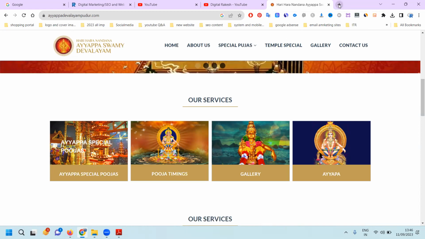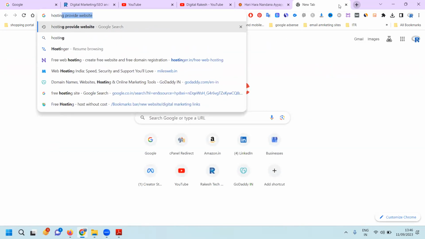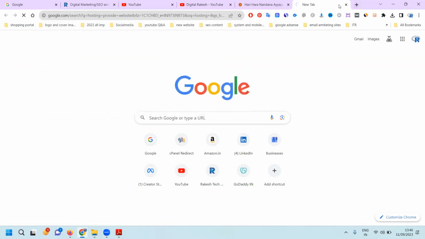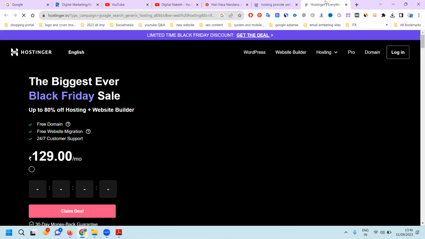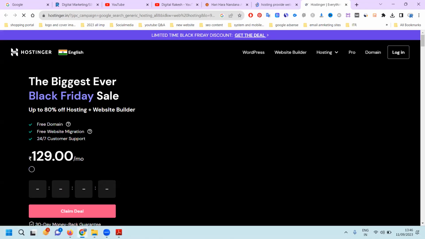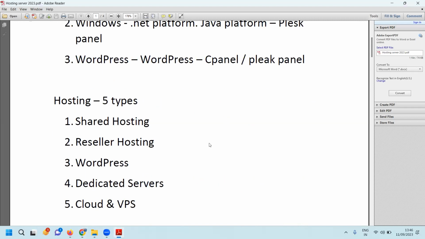So how many websites provide hosting? First of all, in the market there are hosting provider websites, first of all hostinga.com. Before going to this one, there are five hosting types in total: shared hosting, reseller, WordPress, dedicated server, and cloud and VPS. In the WordPress space, shared and reseller, one of the platforms is called WordPress.